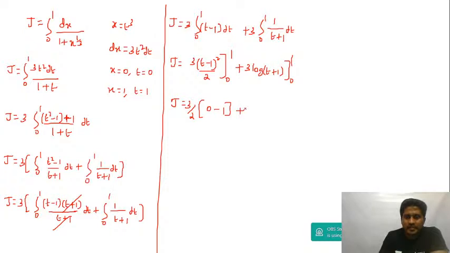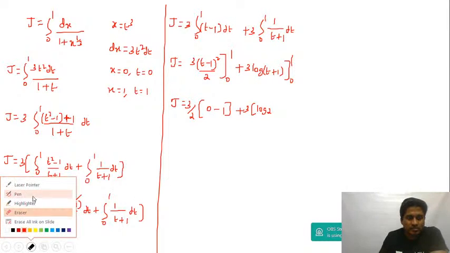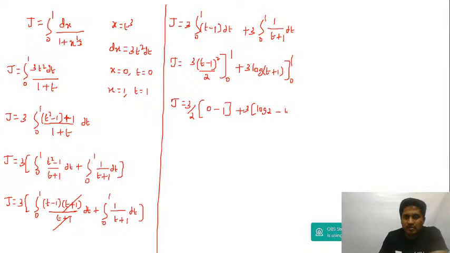Then plus 3 times the upper limit log 2 minus the lower limit log 1. Log 1 to any base is 0. So you get J is equal to 3 minus 3 upon 2 plus 3 log 2.